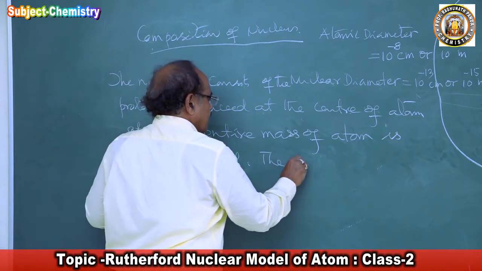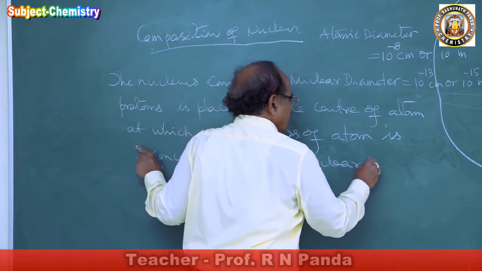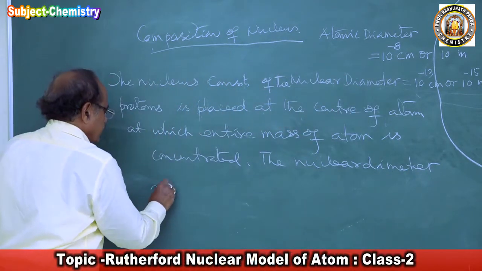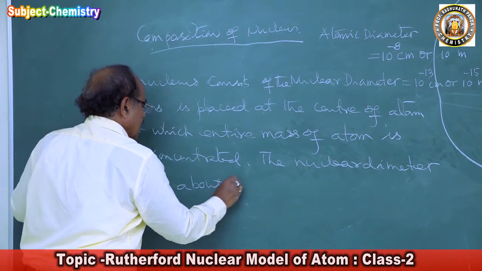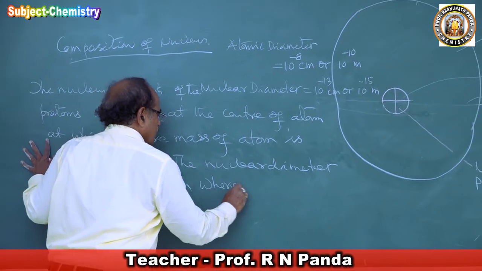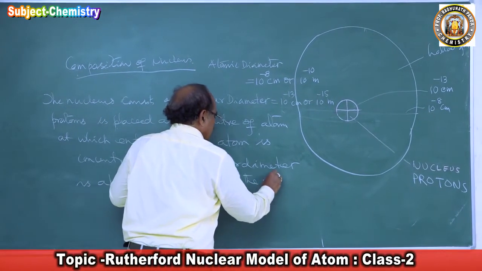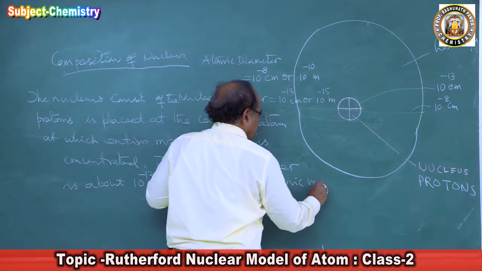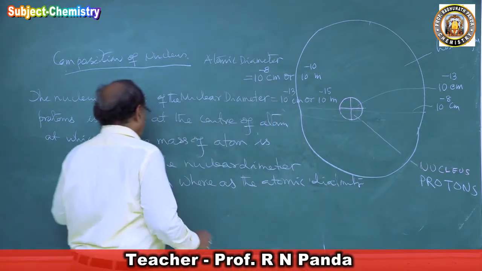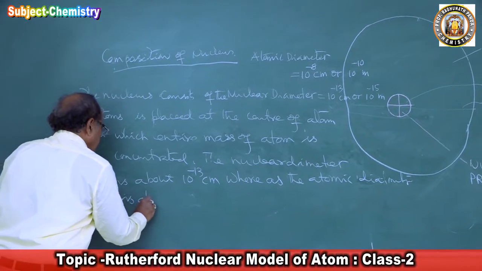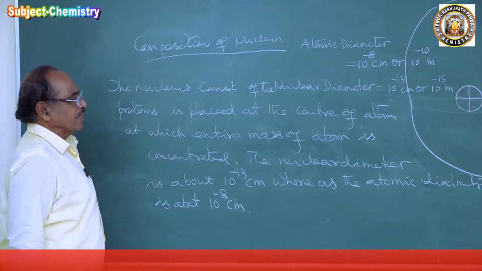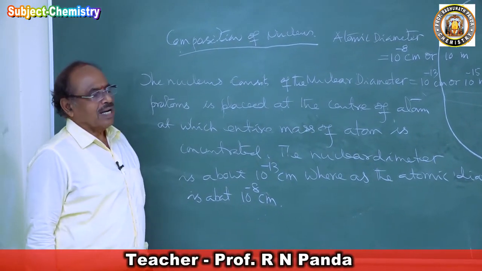The nuclear diameter is about 10 to the power minus 13 centimeter, whereas the atomic diameter is about 10 to the power minus 8 centimeter, which is 1 angstrom unit. So one can very well imagine the large hollow space present inside the atom,